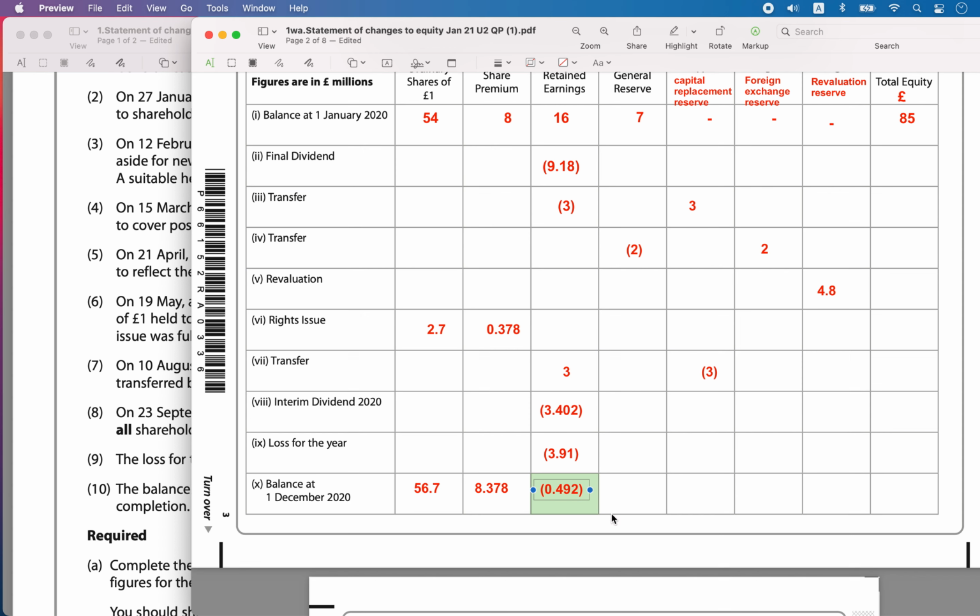Negative is coming, so I will write it as a loss here, retained earnings.